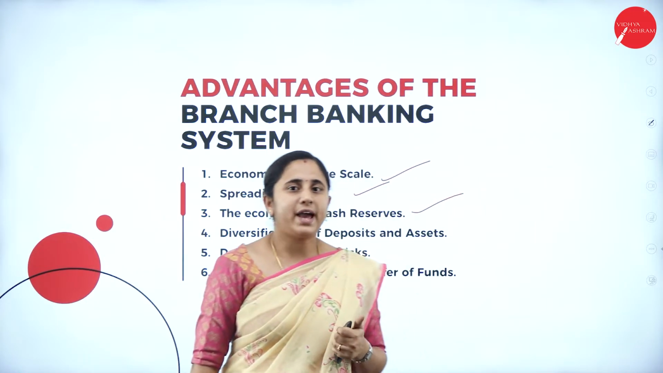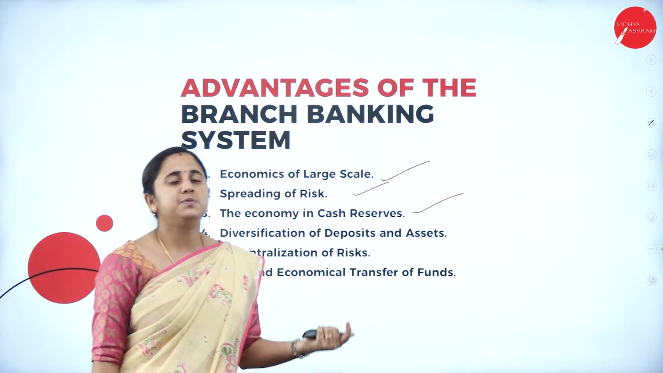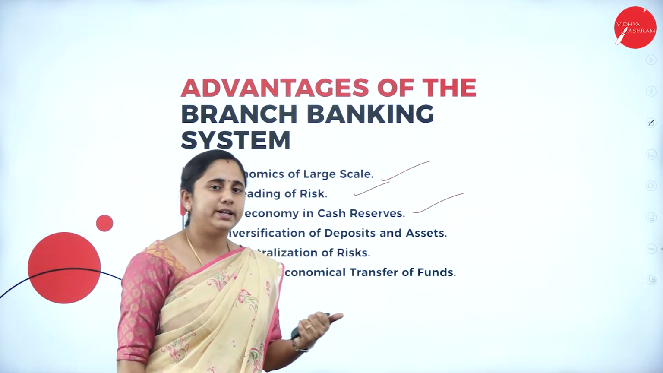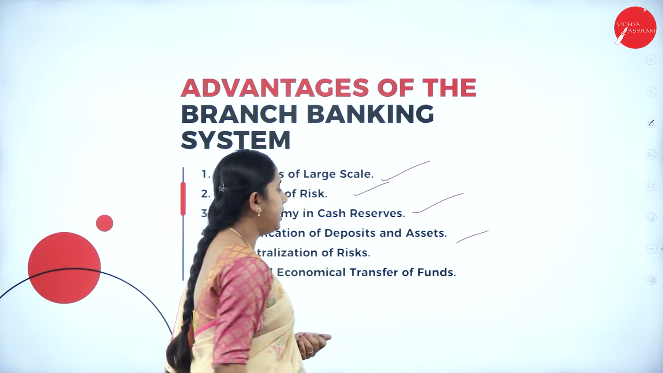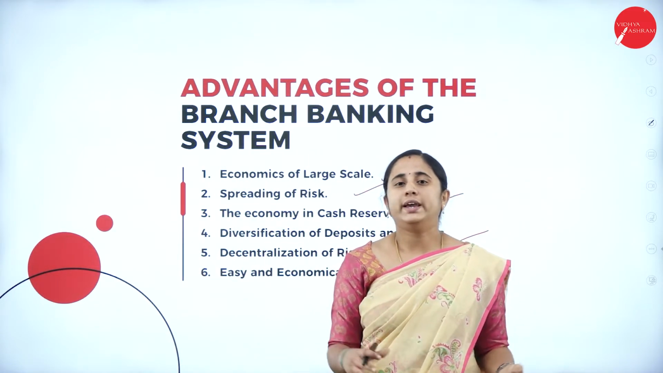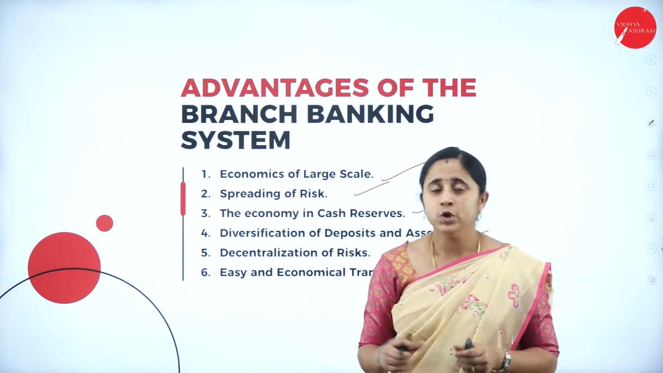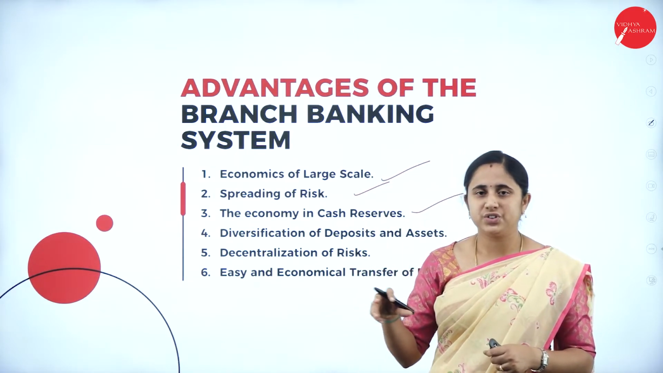So, through this branch banking, you can maintain a cash reserve ratio with the RBI. So, it helps the bank to utilize whenever it is required. Next one, diversification of deposits and assets. So, now from all the branches, we collect 1 crore rupees per month. So, we can utilize this money for the different location based on the requirement.